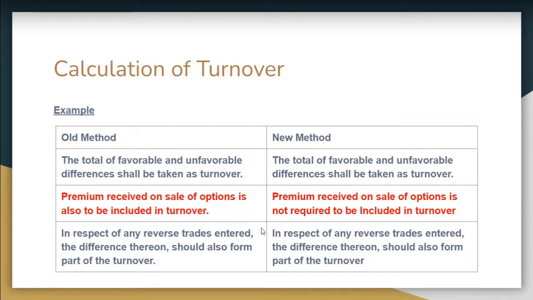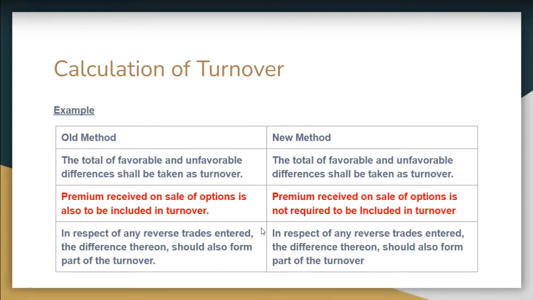So we should not consider loss as a negative item. Loss will be considered as a positive item only, and profit is positive. So the total value of loss and profit will be considered as turnover. Like if there is a 100 rupees loss and 80 rupees profit, the turnover will be 180.